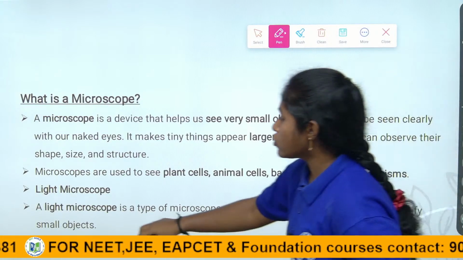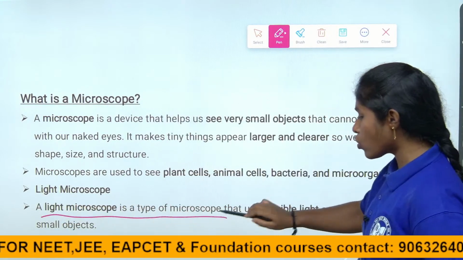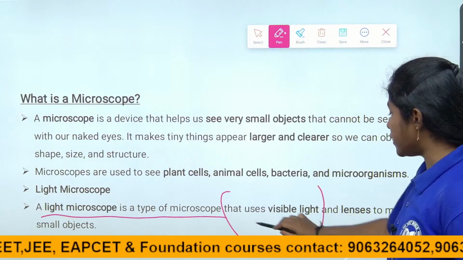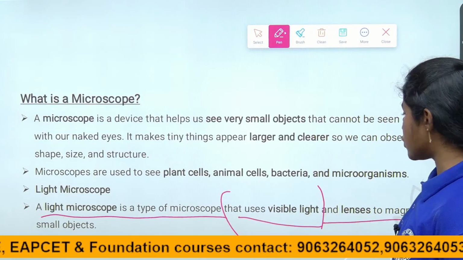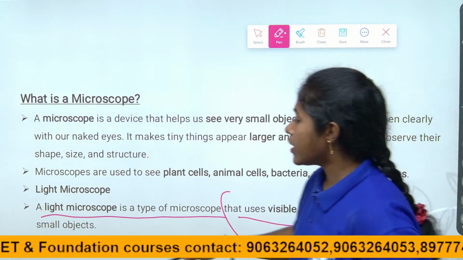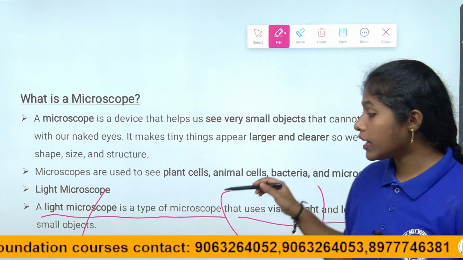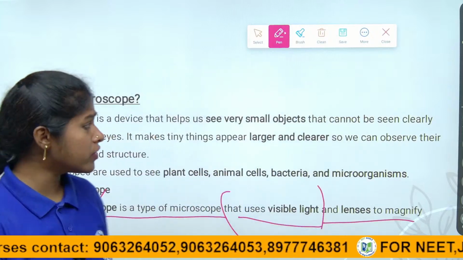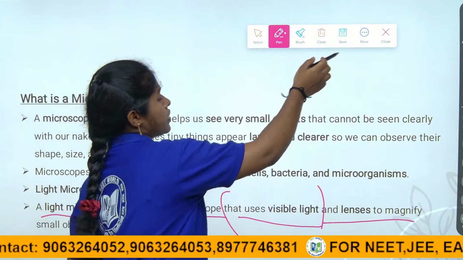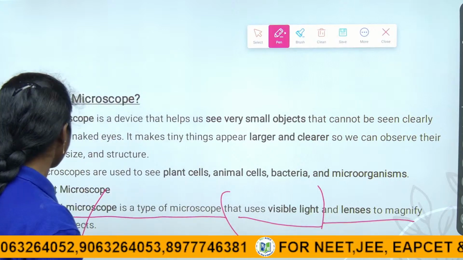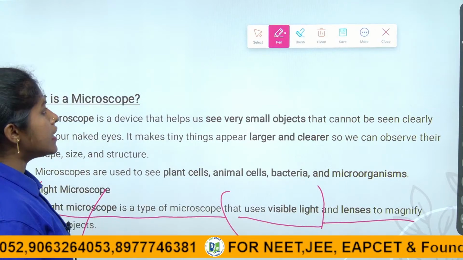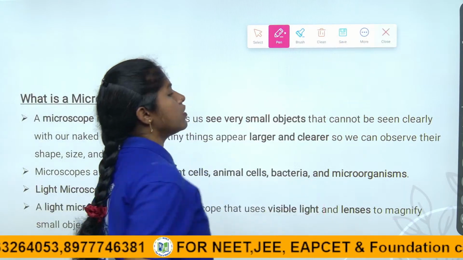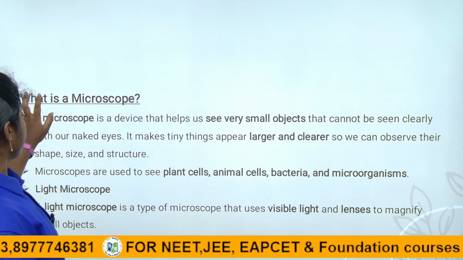So a light microscope is a type of microscope that uses visible light and lenses to magnify small objects. Light microscopes are mostly used in schools and colleges, right children? Let's see the key features of the light microscope.